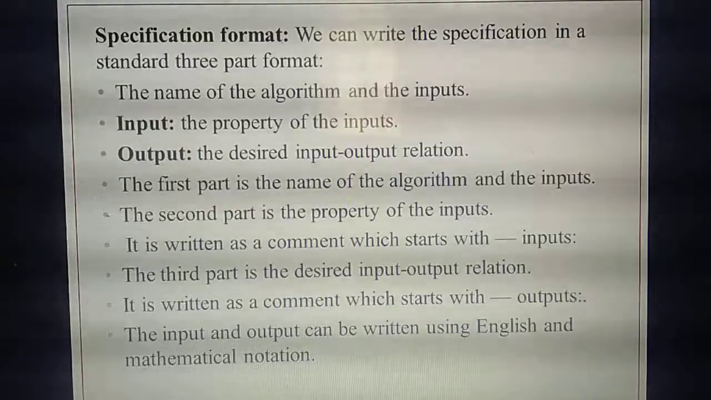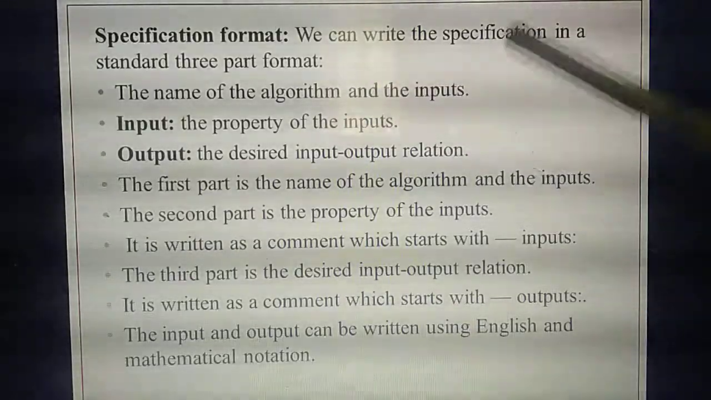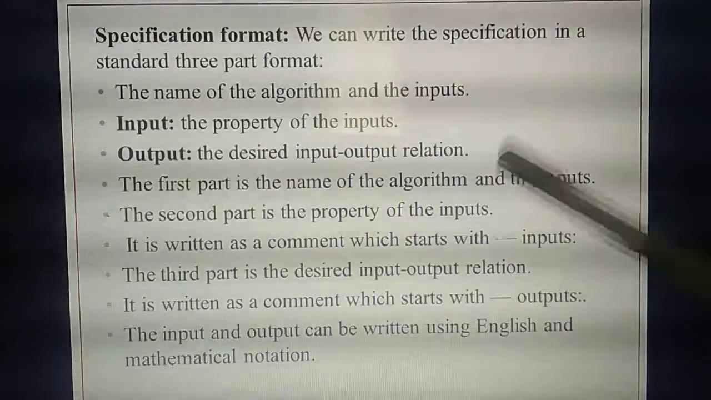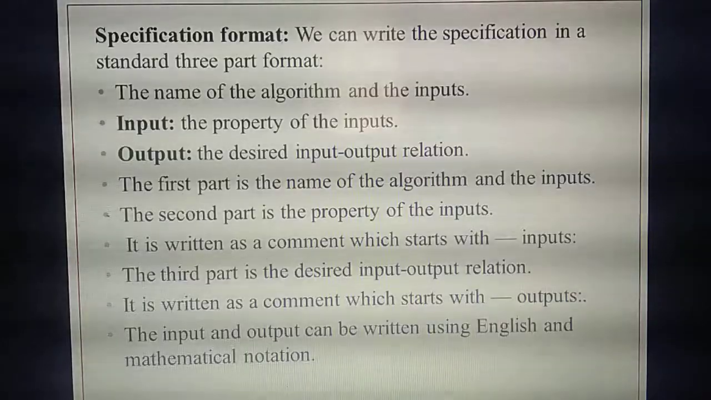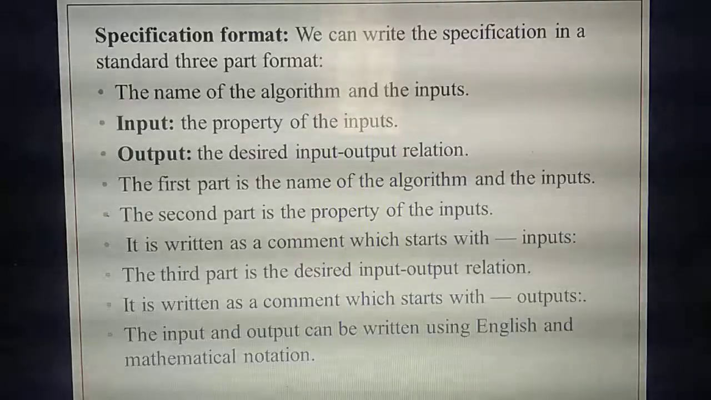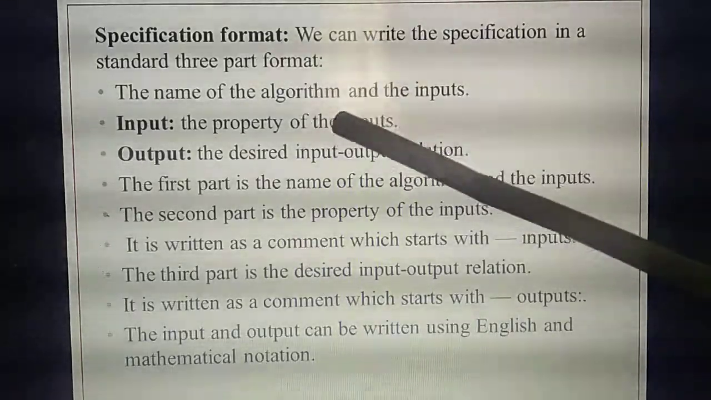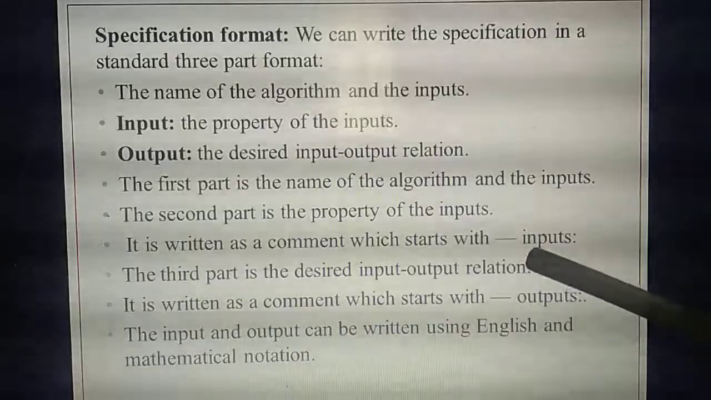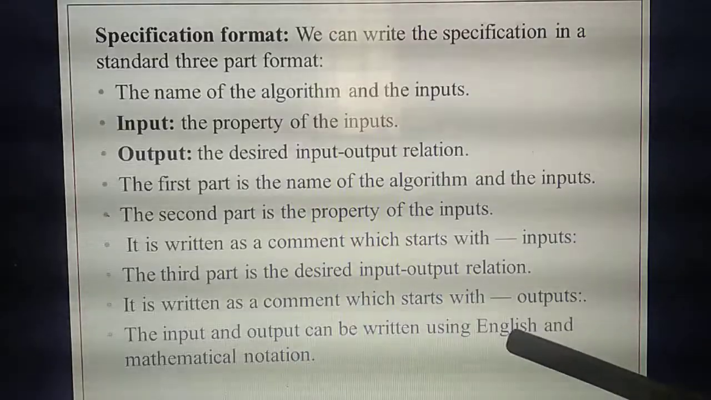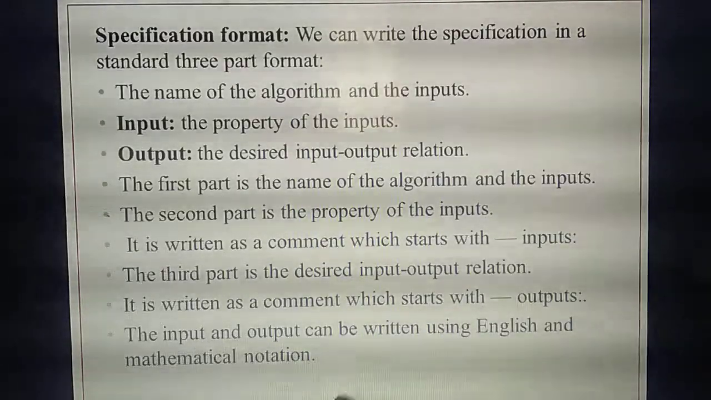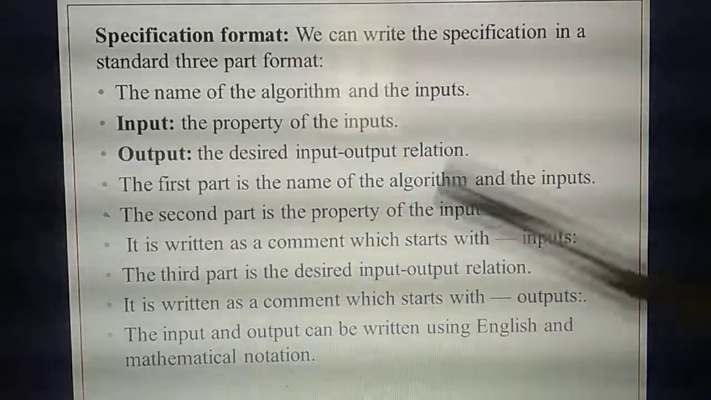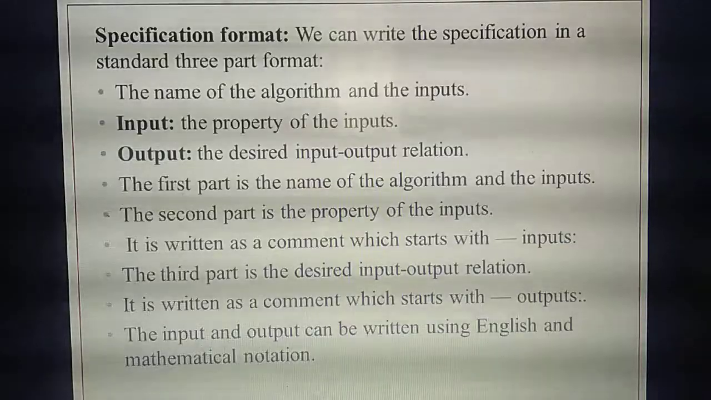So, the inputs also you need to write with which kind of line? Comment line. Then the third one is the input and output relation. That also you need to write with a comment line. Understand? So, what's the first step? The name of the algorithm, then the inputs in comment lines, as well as the output in comment lines. The important thing is that both the input and output you need to write in English language with mathematical notation.